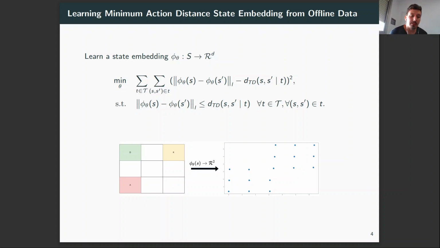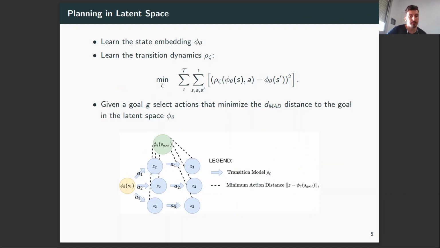Here we propose a simple example to show how this works. Here we have a simple grid world, and we have a mapping from state to R2. We have an agent that has to pick up a key and open a door. And as we can see, the mapping is indeed separating the states where we have the key and where we don't have the key, as we would expect by respecting the minimum action distance.